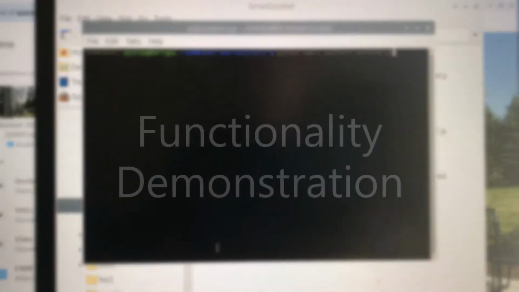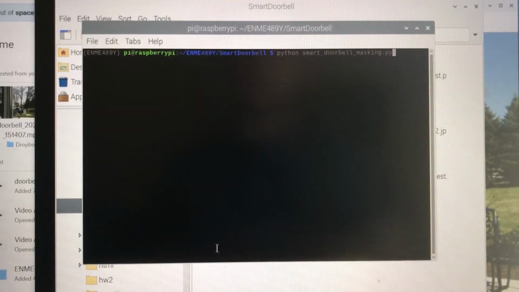Now the detection algorithm relies on taking two photos back to back and then comparing those two photos to see if enough pixels have changed between the two images. So now we'll demonstrate the functionality of the Smart Doorbell script, and to do so I've recruited my sister to walk around outside my house. So here we go. I'll start by running the script,